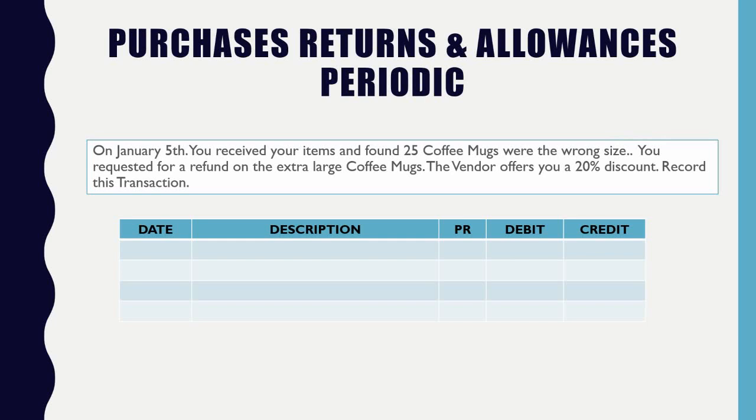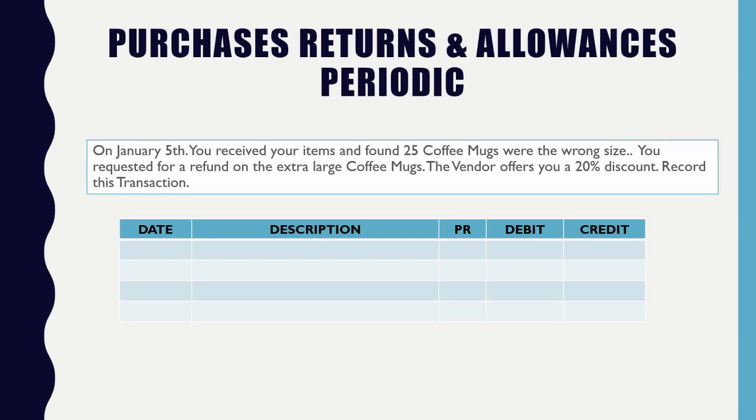So maybe we request a refund from the vendor, saying, hey, I want a refund because you sent me the wrong order. It happens all the time. Sometimes they'll send you another shipment by accident. If they do send you the wrong shipment, in most cases they might talk you out of the refund and have you keep the product.